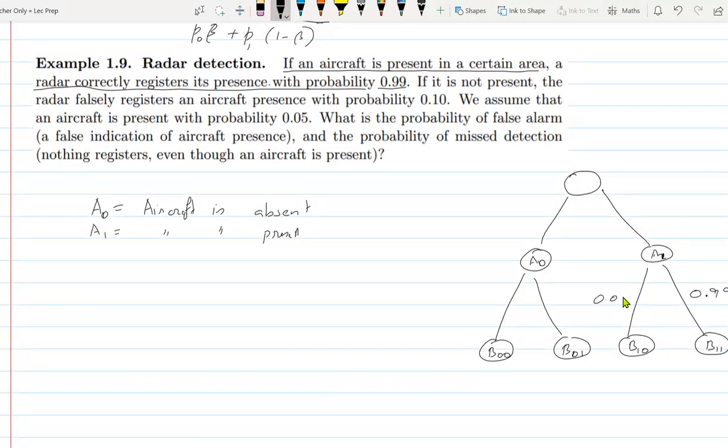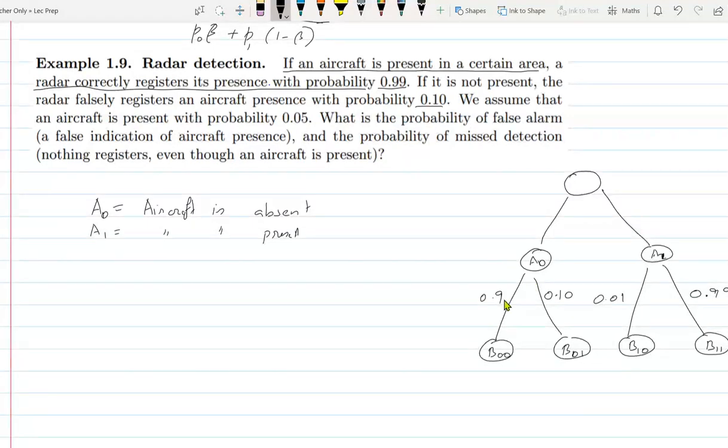There is no other way, but this should be 0.01. Now, if it is not present, the radar falsely registers the presence. So where should I write 0.10? B01. The aircraft is not present, and the alarm is falsely sounded, right? So that is 0.10. If this is 0.10, there is no other option. This has to be 0.9.